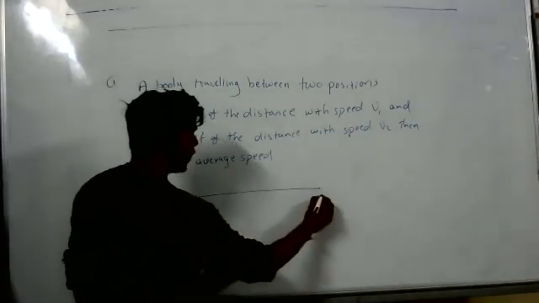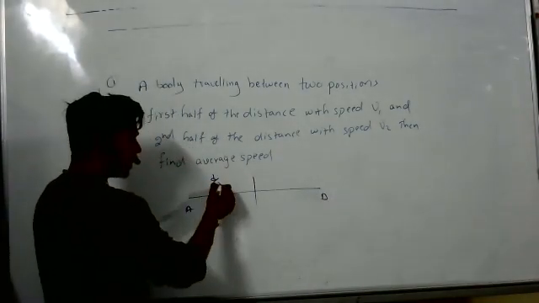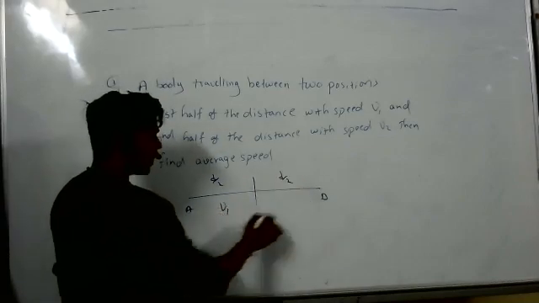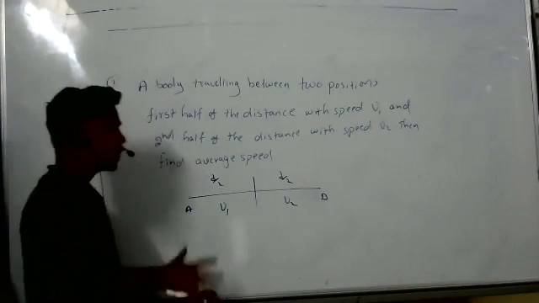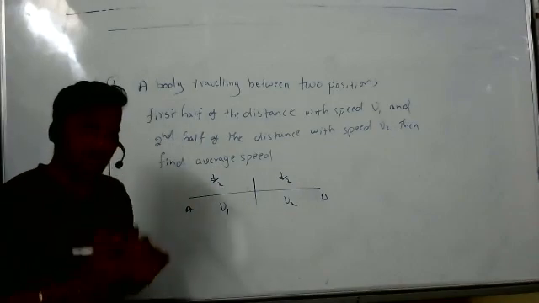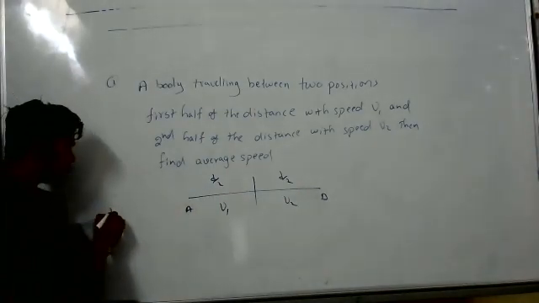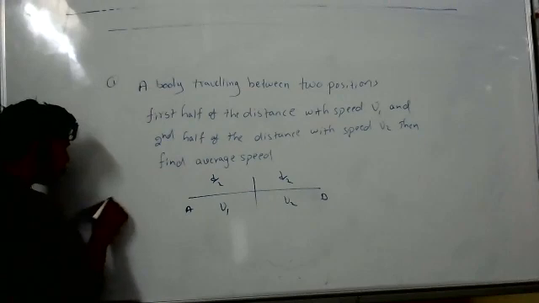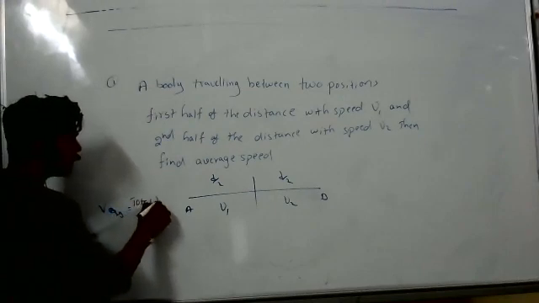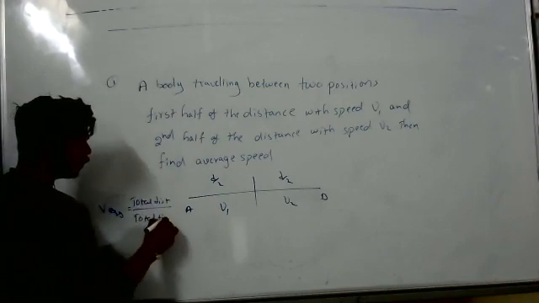It is the B, half, right? D by 2, right? D by 2, it is V1, V2. So here distances are given, time they didn't give. But if you want to find out average speed, equal to total distance, you should write average speed. V average equal to total distance by total time.